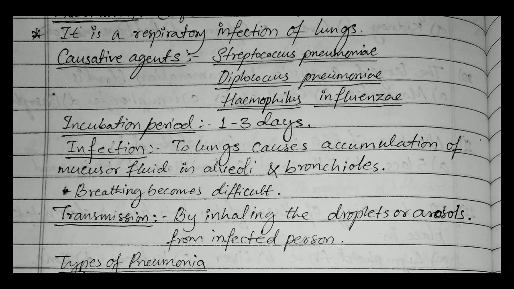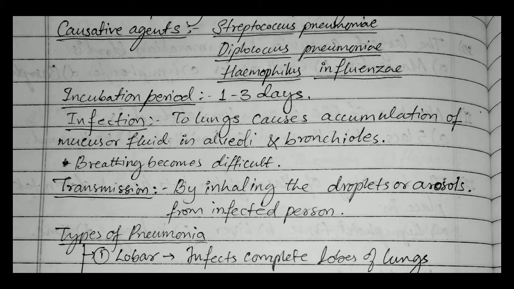Okay, so the incubation period. Now let us know what incubation period is. Incubation period is the time period for which the organisms live in the body without showing any symptoms. So the symptoms start appearing after 1 or 3 days. That is, in some people it takes 1 day, 2 days, or 3 days. It depends upon the individual's body and the response by the organisms in their body.